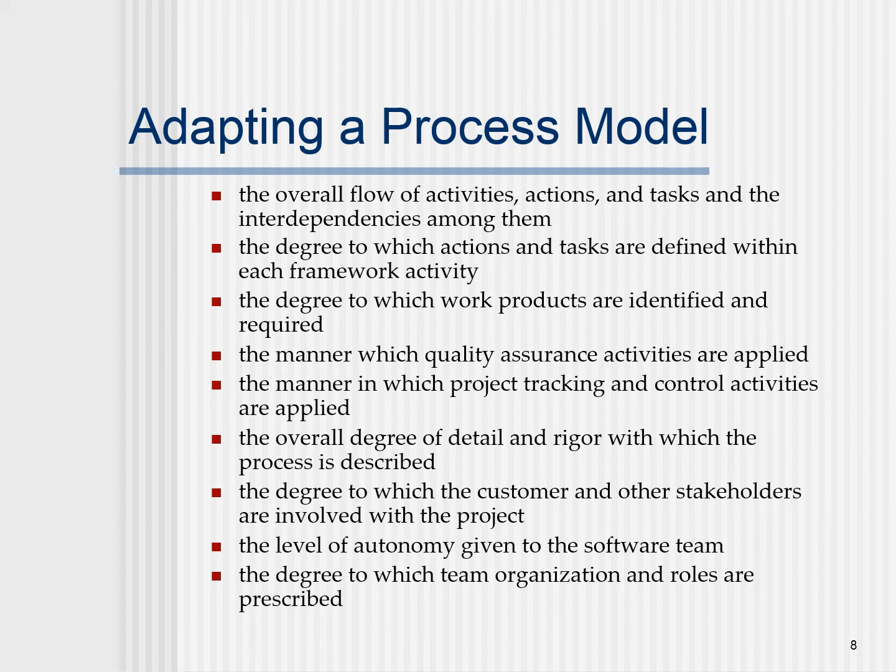We also have to make a proper choice by the manner in which project tracking and control activities are applied, the overall degree of detail and rigor with which the process is described, the degree to which the customer and other stakeholders are involved in the project, the level of autonomy given to the software team, and finally the degree to which team organization and roles are prescribed. Based on these things, we move forward in adopting a proper process.